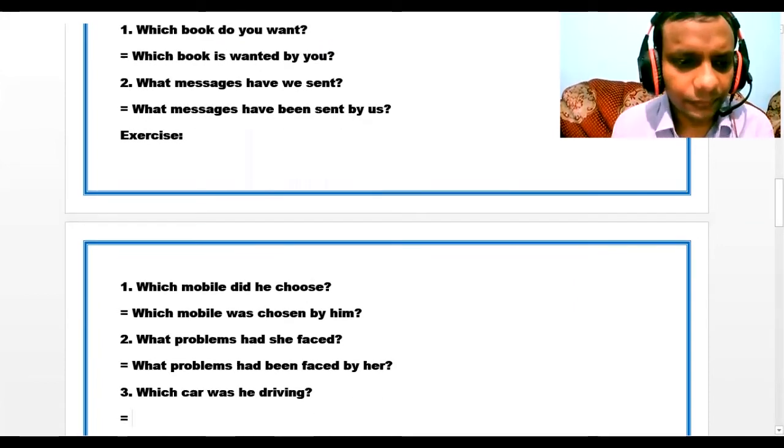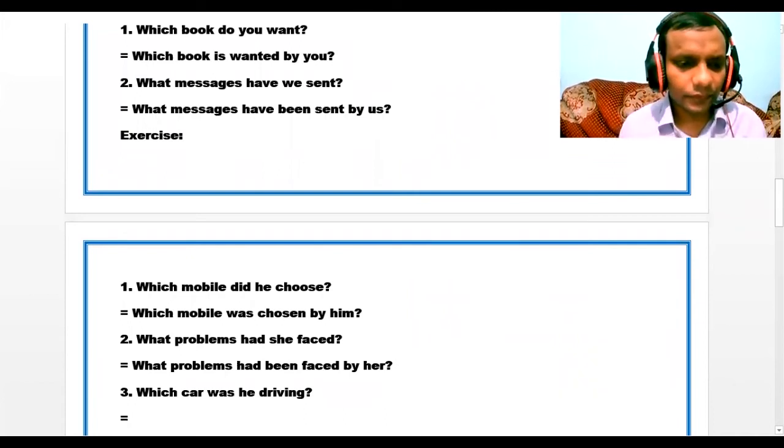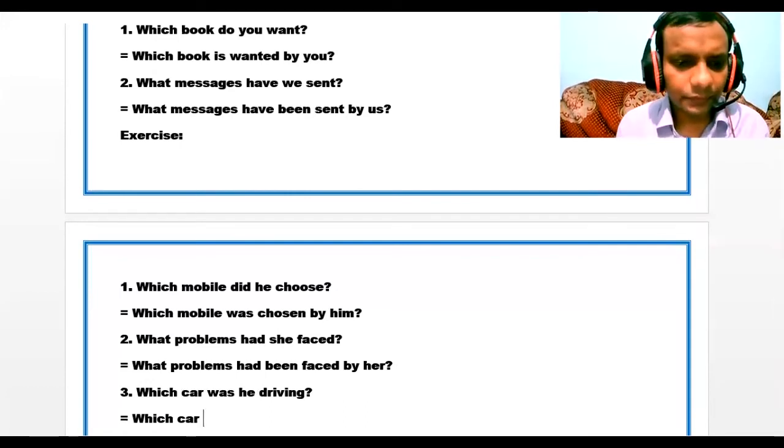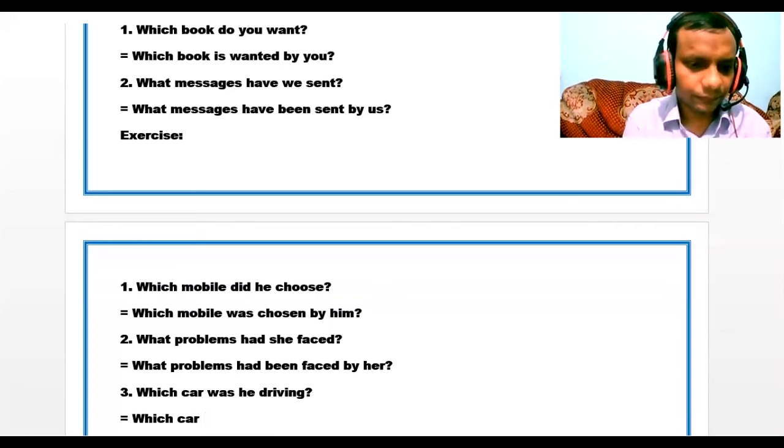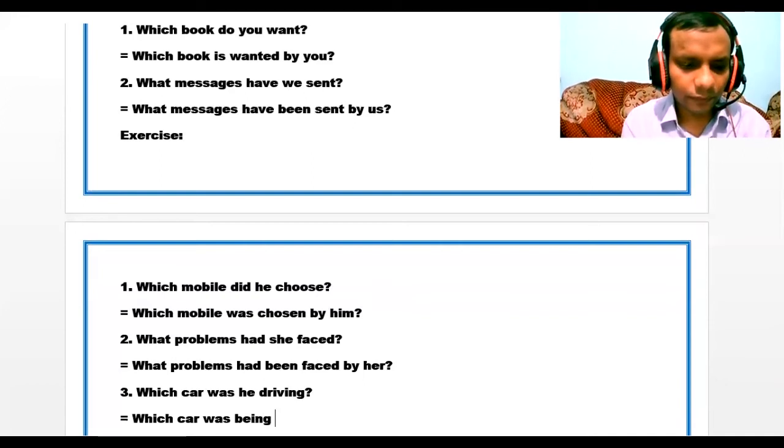And in number 3, which car was he driving? So at first, which plus noun. That's why we have to write which car. Then we have got was, then it will be was being. Then the past participle of drive will be driven. Then by, and the object of he will be him.